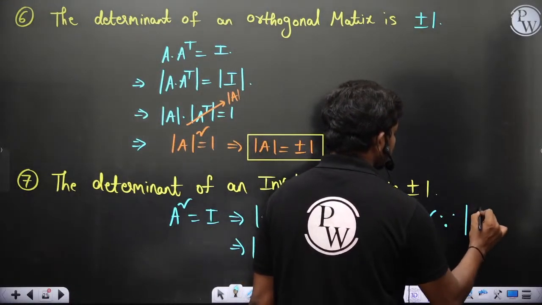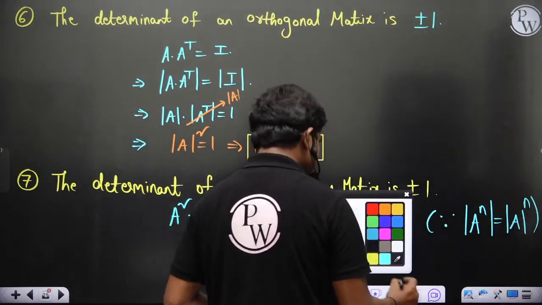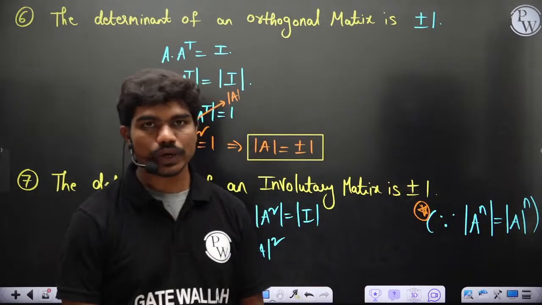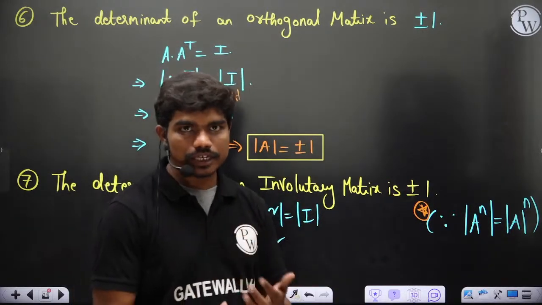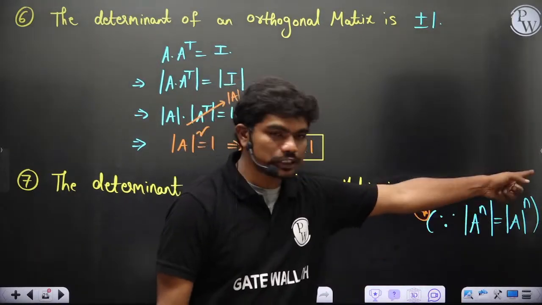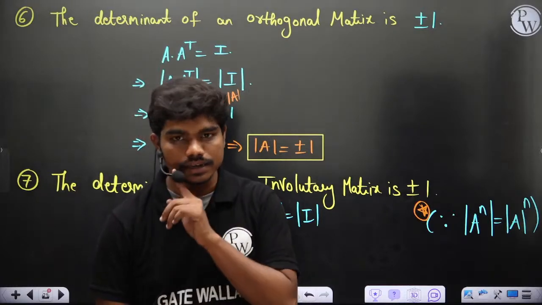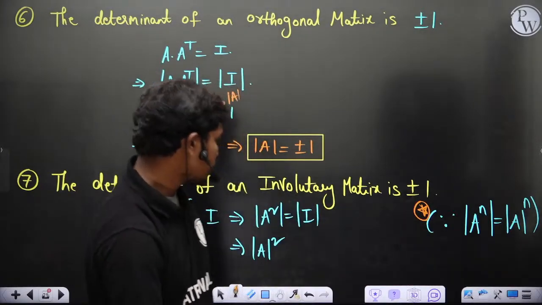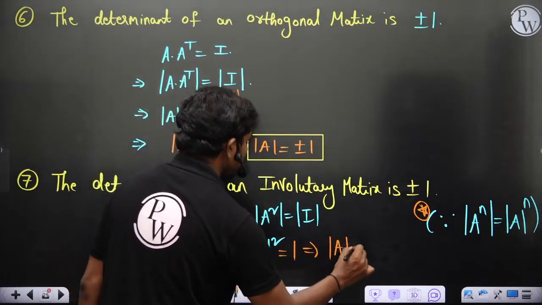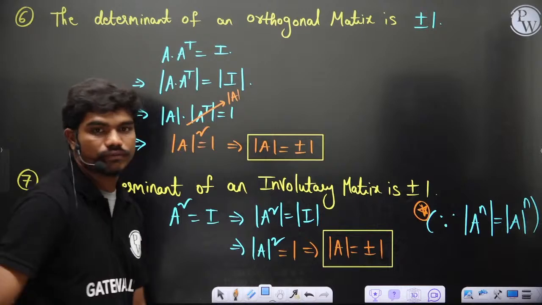Since det of A power n is equal to det A whole power n, this property is in fact very important. The reason is, many times they'll give you a matrix A and ask you the determinant of A square. Then people will be busy calculating A square, which is not needed, because if you know det A, you can just raise it to the power 2 and you'll get det of A square. No need to calculate A square independently. Clear? So that's why this property is important. So det A whole square is equal to 1, so det A is again plus or minus 1. Clear?